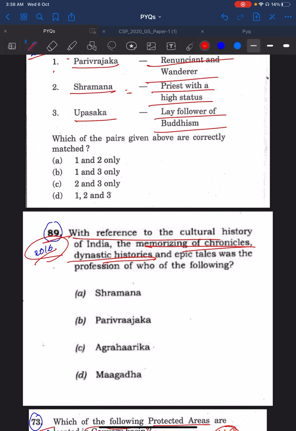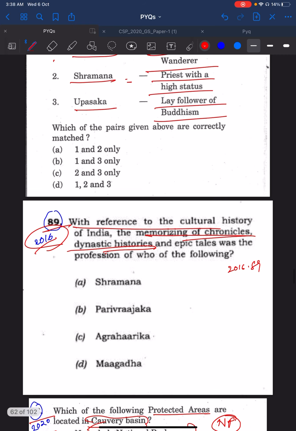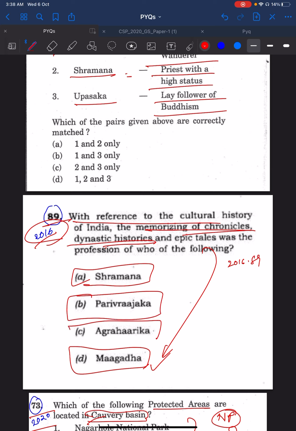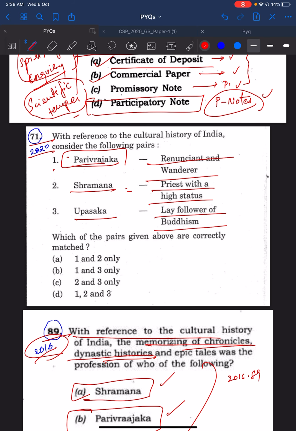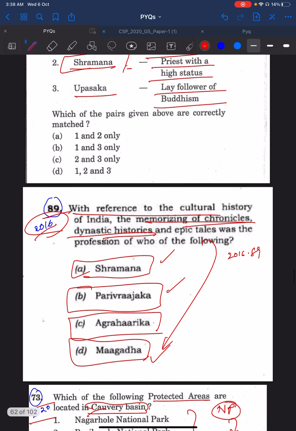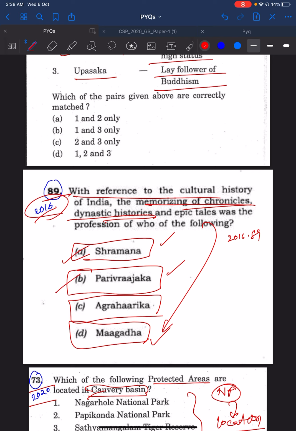You see, in 2016, 89th question, there was something called memorizing of chronicles, dynastic histories. The answer was Magadha. Most of you might have known. If a question was framed on Magadha, you might have answered, but you see Shramana here, option A, Parivrajaka here, option B, Agraharika, option C. These were lifted and asked as a question in 2020, Shramana, Parivrajaka, etc. So this is the importance of previous year UPSC question papers.